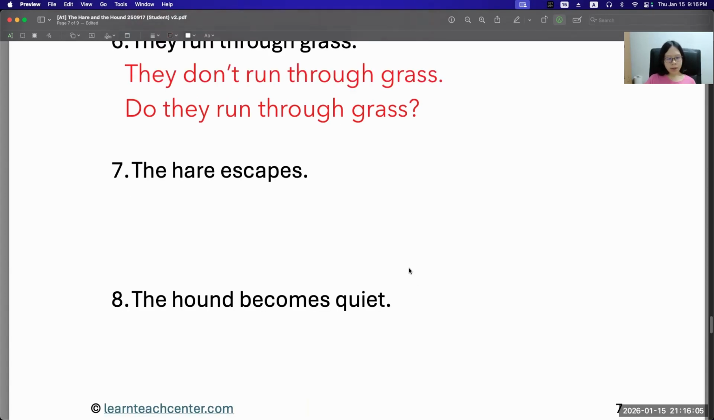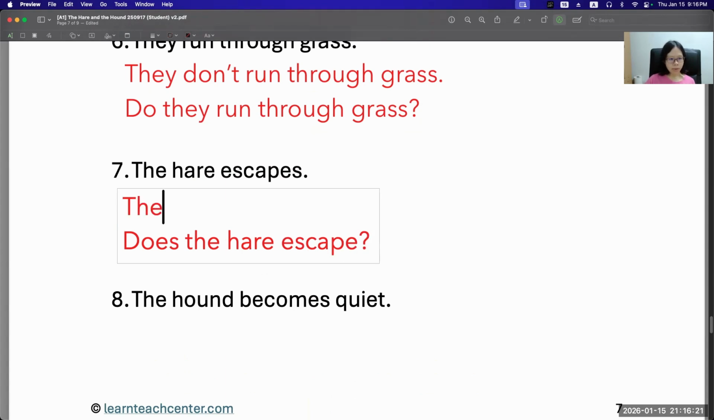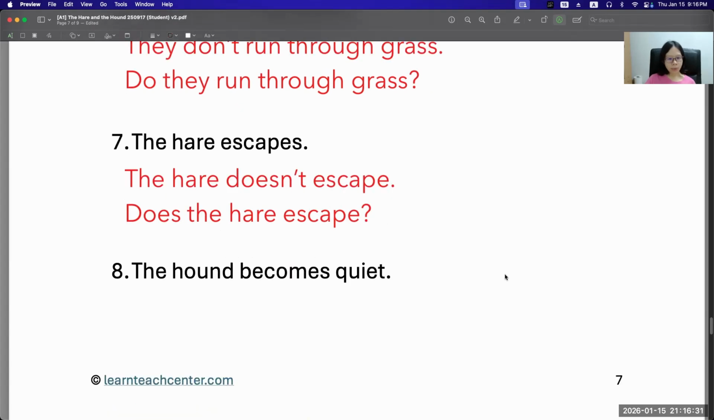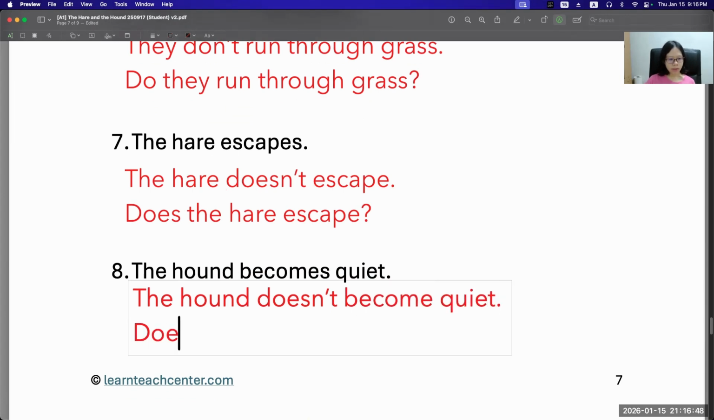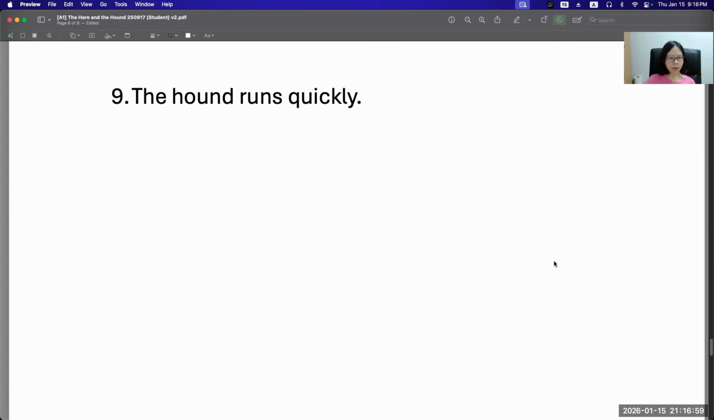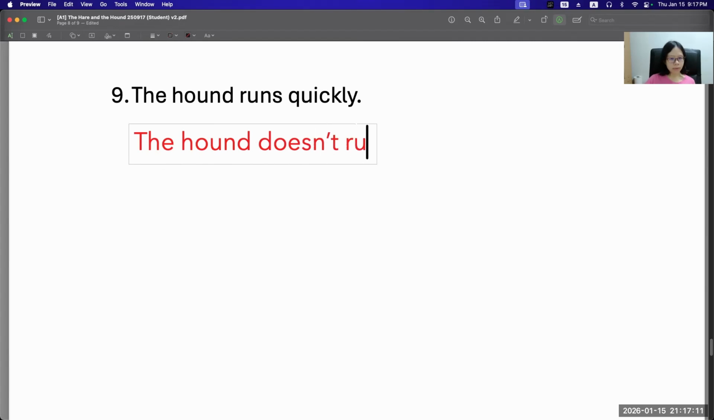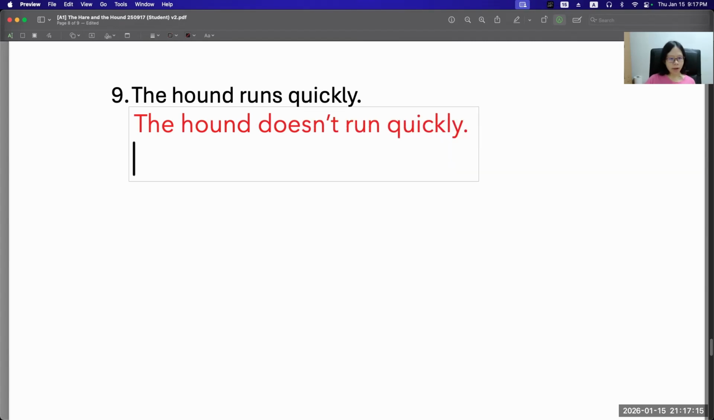Number 7, the hare escapes. Does the hare escape? The hare doesn't escape. Question 8, the hound becomes quiet. The hound doesn't become quiet. Does the hound become quiet? Question 9, the hound runs quickly. The hound doesn't run quickly. Does the hound run quickly?